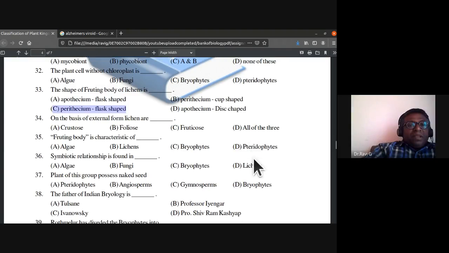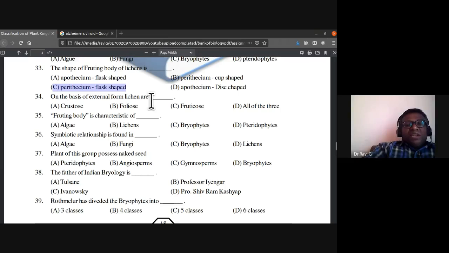On the basis of external form, lichens are crustose, foliose, fruticose. All of the three is the answer. Crustose, you cannot peel them off. They just look like a paint droplet on boulders or on trees. Foliose, you can peel them off.